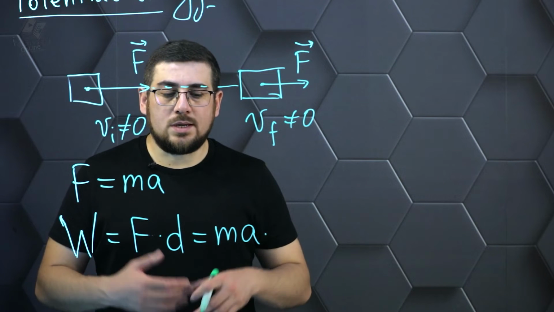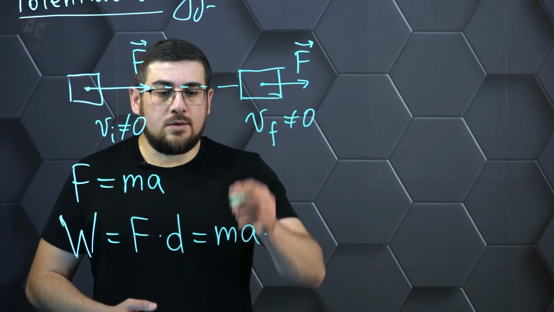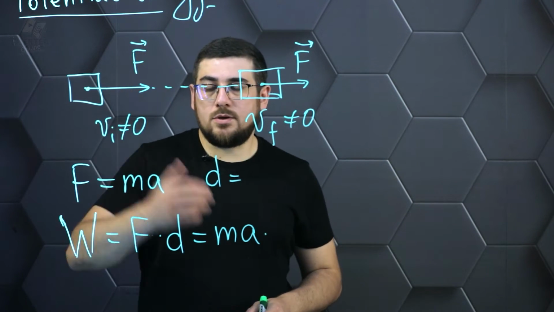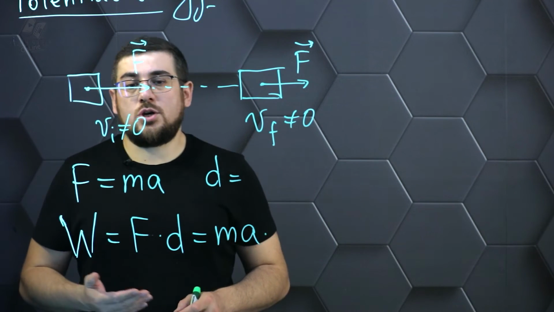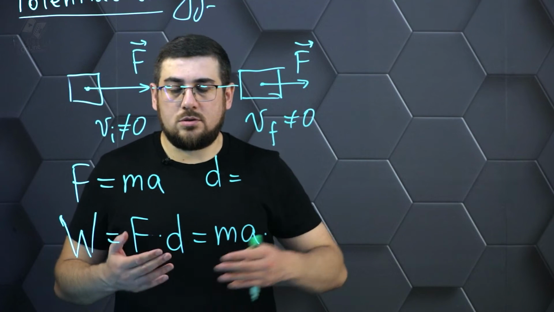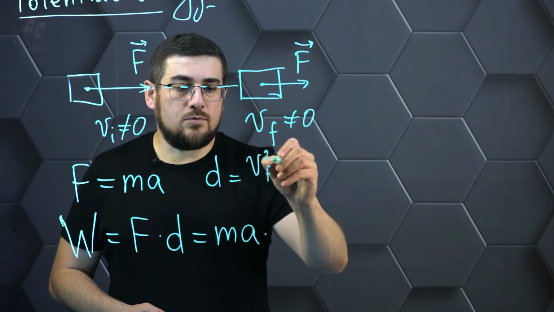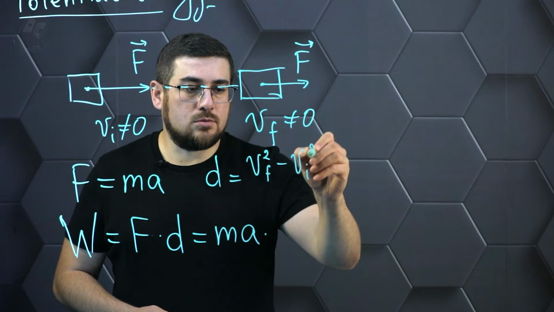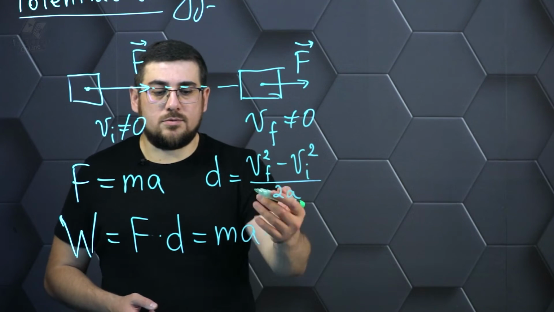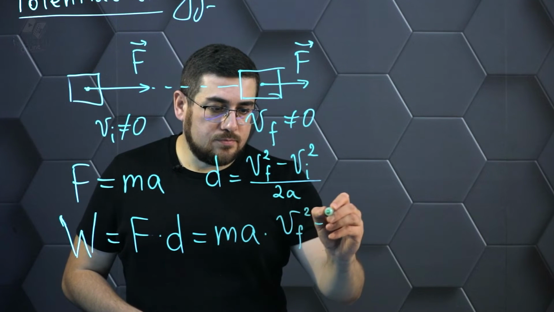And then the question arises, what is the displacement of this object? Here we can remember different formulas by which we determine the displacement of the body, and let us remember this formula when we know that the body moved with some acceleration, had some initial velocity, had some final velocity. But suppose we do not know the time for which the acceleration of this object occurred. Then it is very convenient to use a formula in which we don't have time, that is, we don't need to look for it, and we can substitute it into our expression. Then we get the following expression.